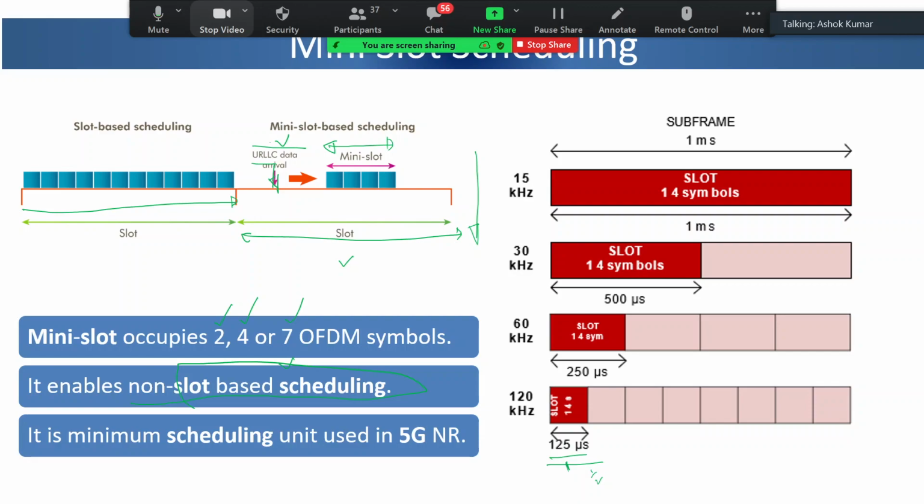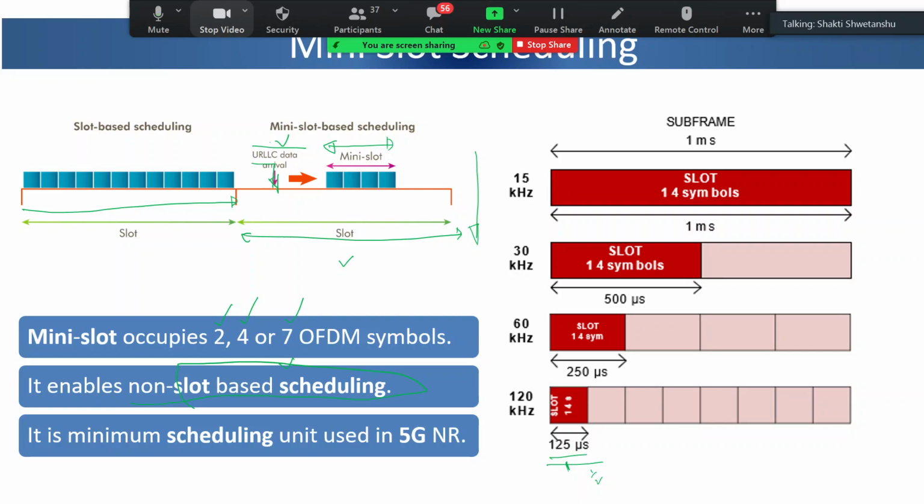Only a specific use case, where a quality of service requirement of latency is there. So those are pre-configured: a particular service requires a set of QoS, and to achieve that set of QoS, mini slot based scheduling would be required. Only for those applications these things will come into picture, not a general one. So generally slot based scheduling will continue. This is only for URLLC.